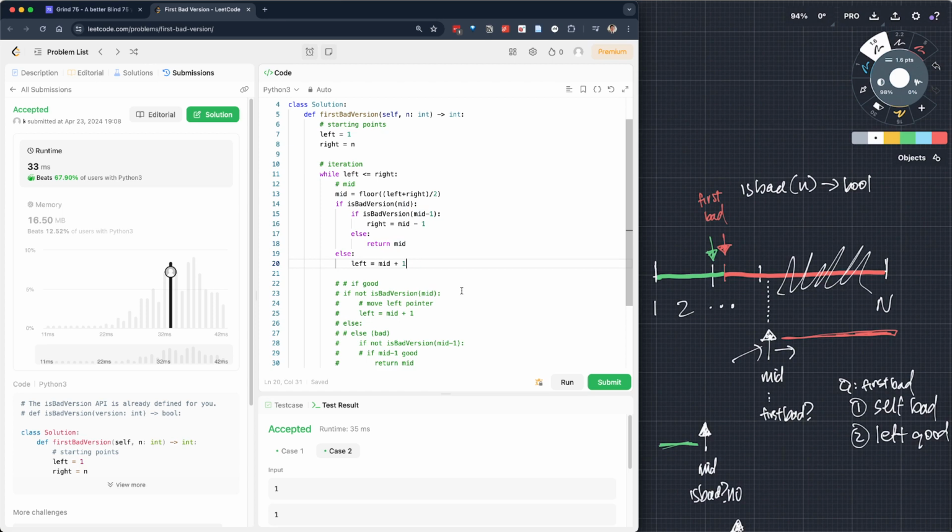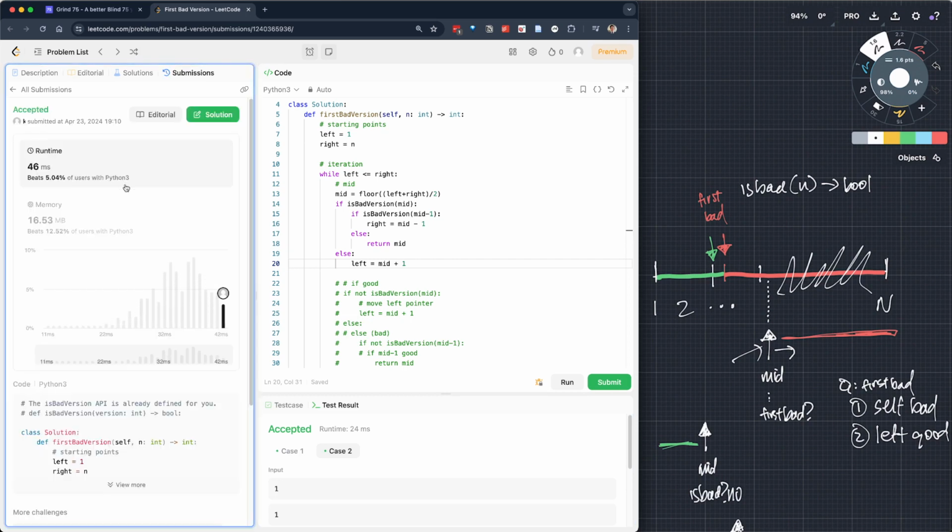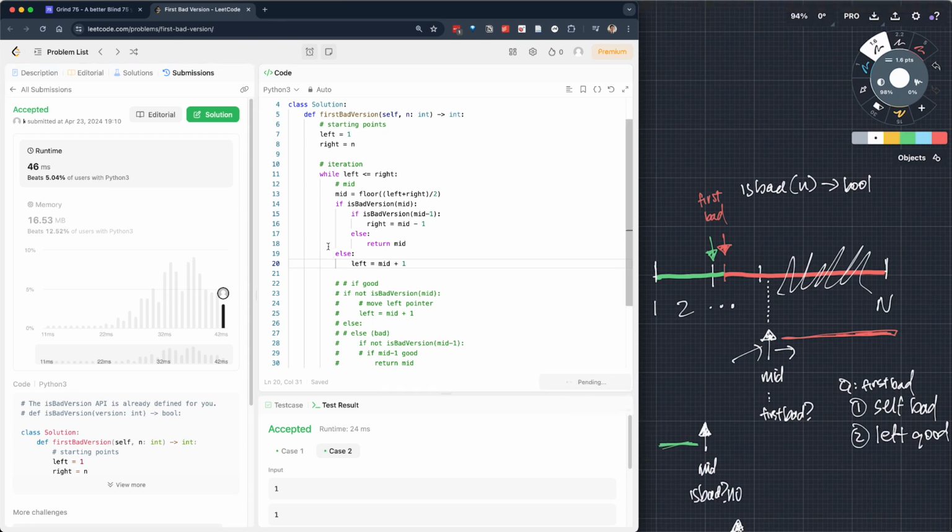So it's possible this is faster, and I realize that if I just run the same code twice, these runtimes are going to be different. You see, it's slower, but it shouldn't be slower because it wasn't. I'm back to 67.